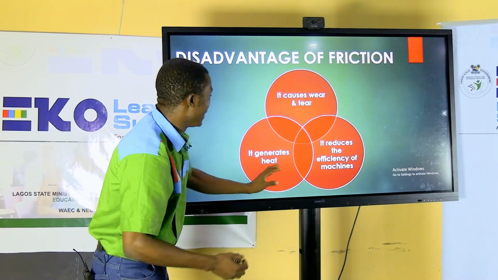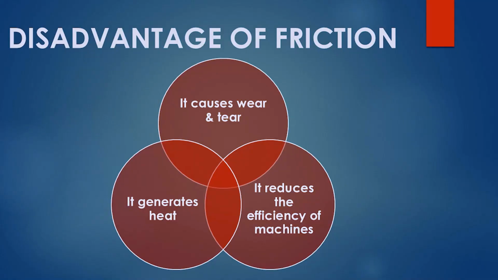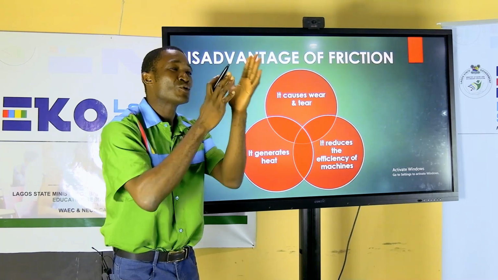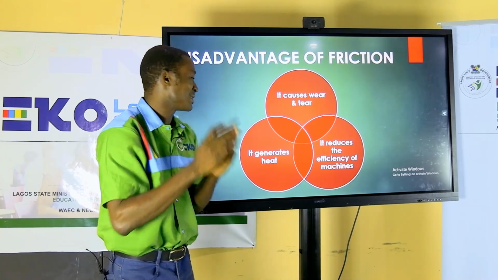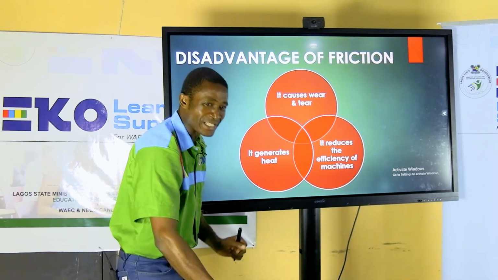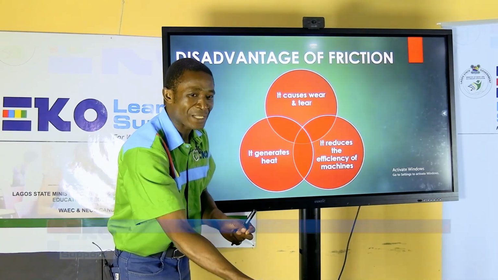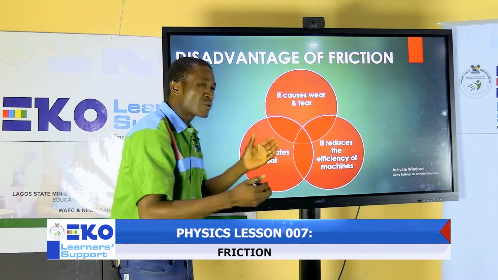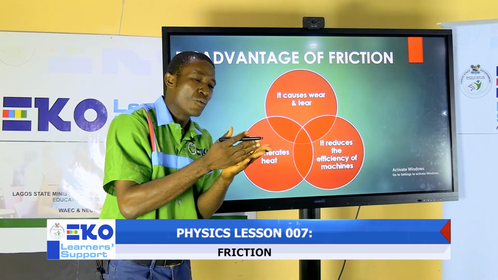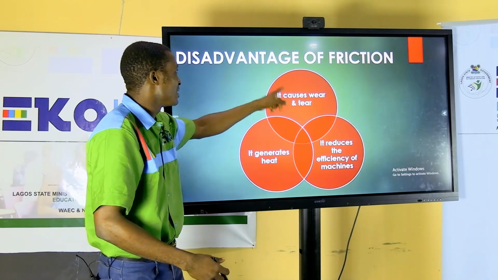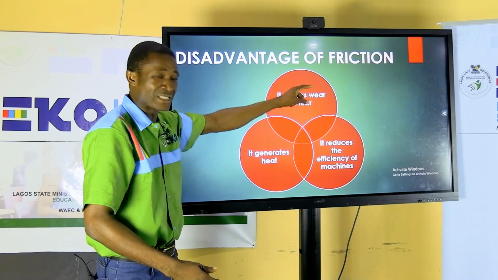Also, it generates heat. That is why when you're in primary school, they will ask you to rub your palms. If they want to teach you about friction, they say put it on your cheek. You feel heat. It's because the two palms are rubbing on each other, they're in contact. That is why it can generate heat. So if you take a chair or a table and you drag it, you will see that if you touch that part where it's making contact with the ground, it becomes very hot. So once there is contact and there is movement between the two surfaces, it will bring about heat, and that is because of this friction that is existing.